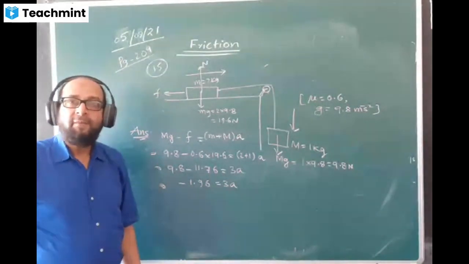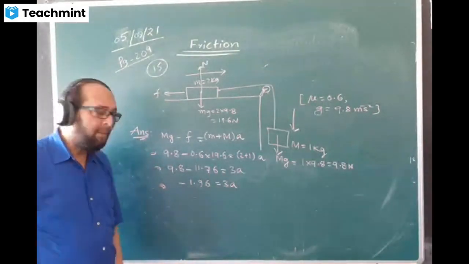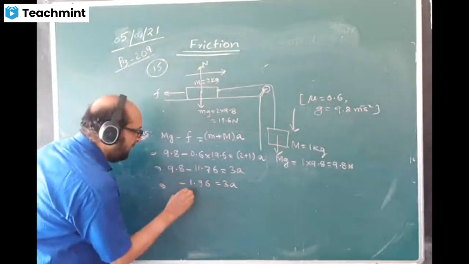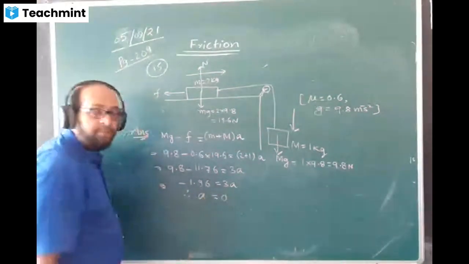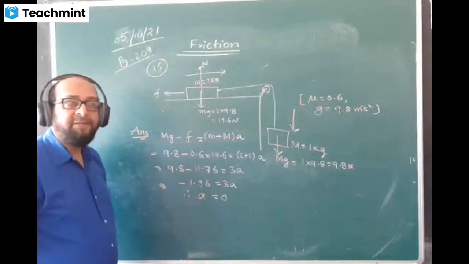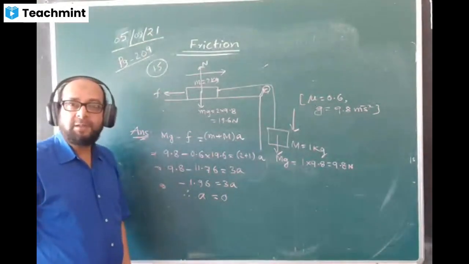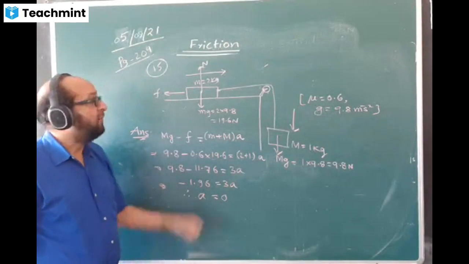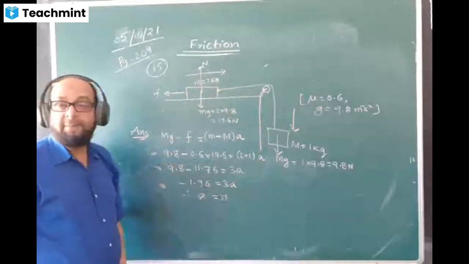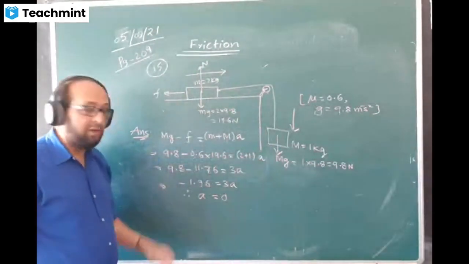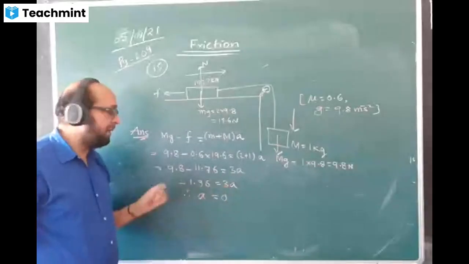Tell me. Will you accept a? This is 0. Yes, make it 0. Therefore, a is 0. So we have the answer for the last part: the acceleration value is coming 0. That means no motion is taking place. Motion will not take place. First, I assumed that motion is taking place, but now we check that the motion should not take place because a is coming negative here.